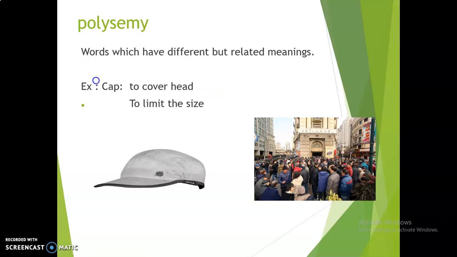We use a cap to cover our head to protect us from the sun or rainfall. It is also used to limit the size of the population, to represent the size limitation of the population.